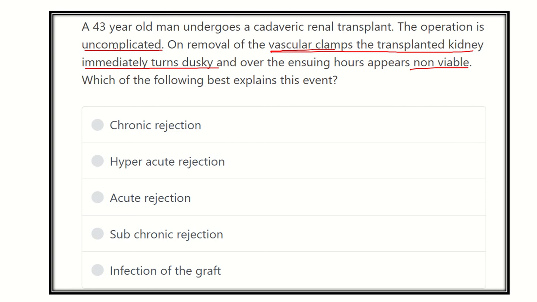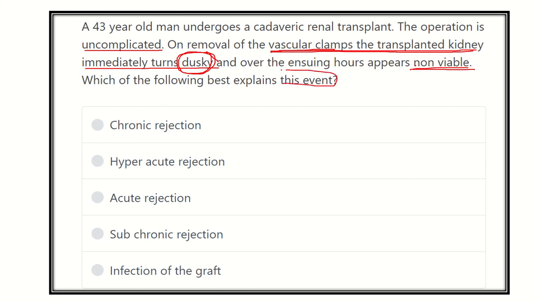So first of all, the operation is okay, no complication there. Second, when the vascular clamp is removed, the kidney immediately turns dusky. That means the kidney is being damaged and finally proved non-viable, within a short duration of time.